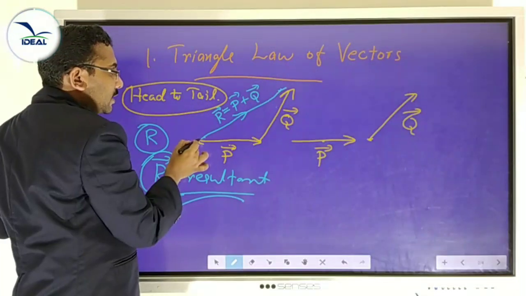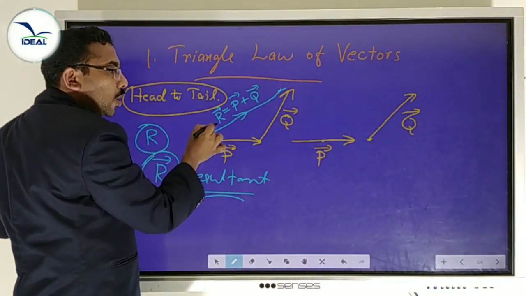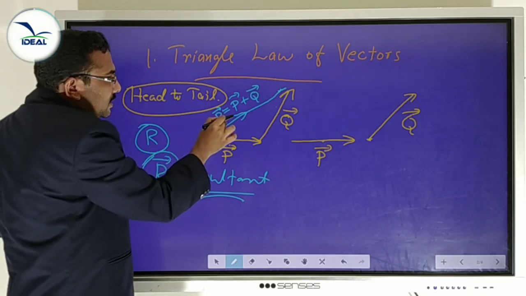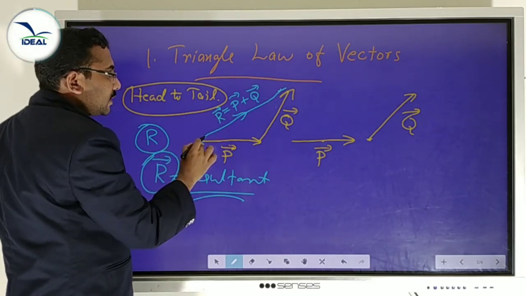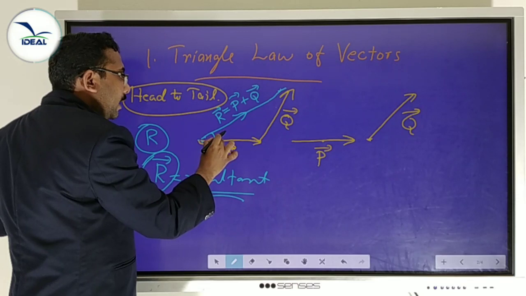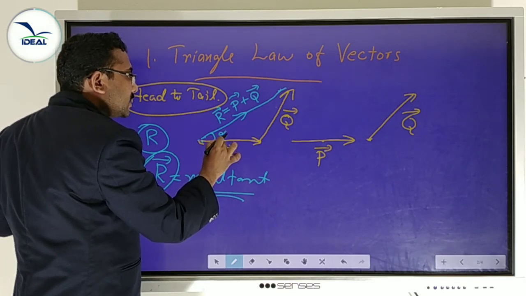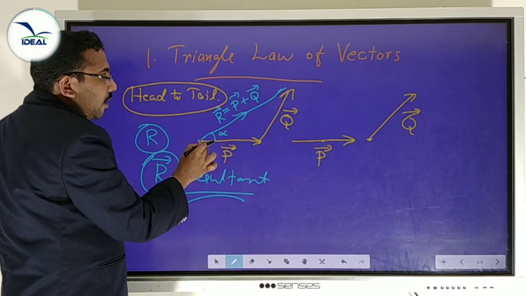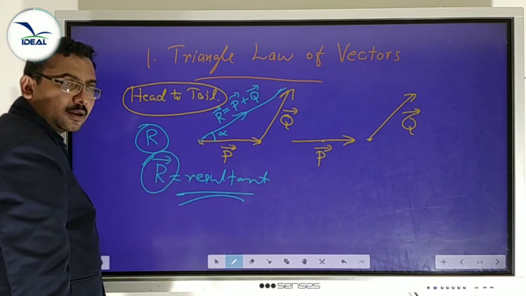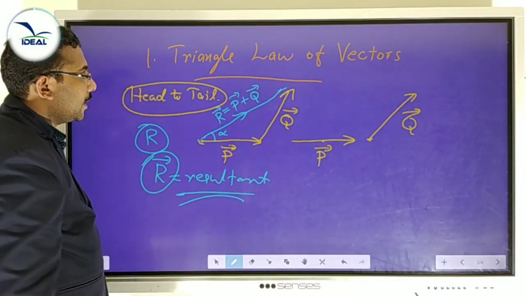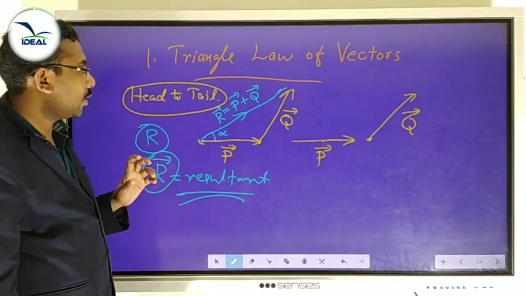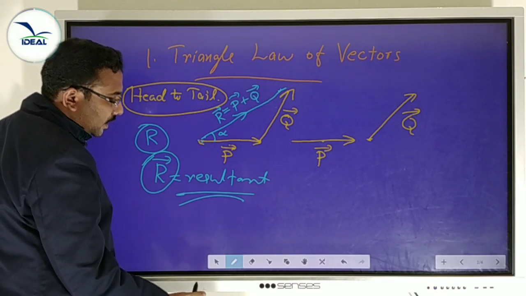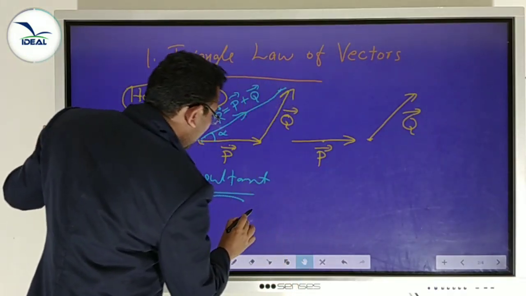We measure this length, and we get the magnitude of the resultant, and this gives the direction. How do we measure the direction? We measure the angle. Suppose this is alpha, then this resultant makes an angle alpha with P. That is the direction of the resultant. This is the method of how to add two vectors using the triangle law.